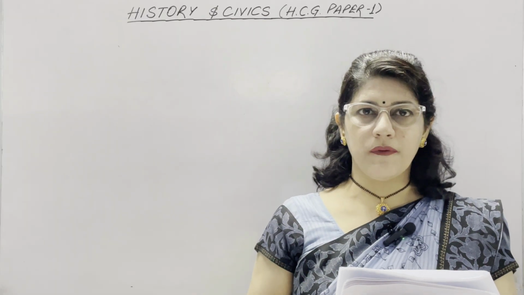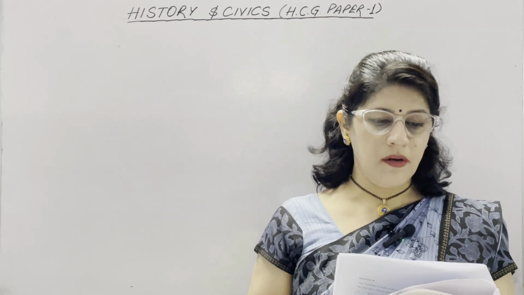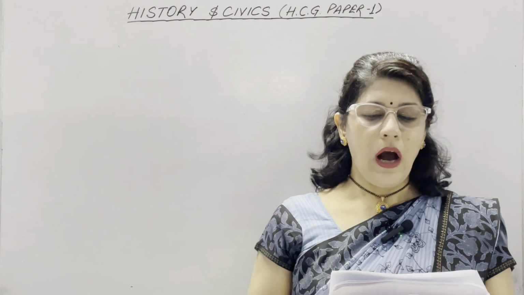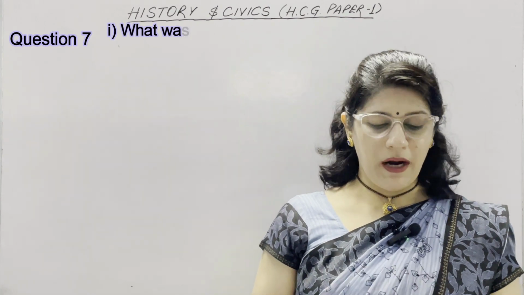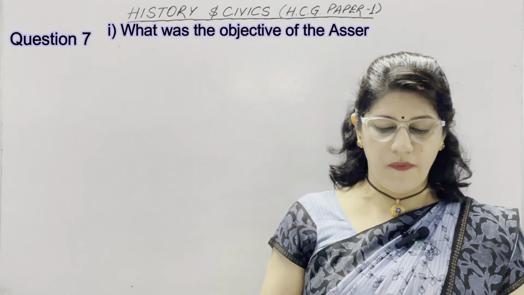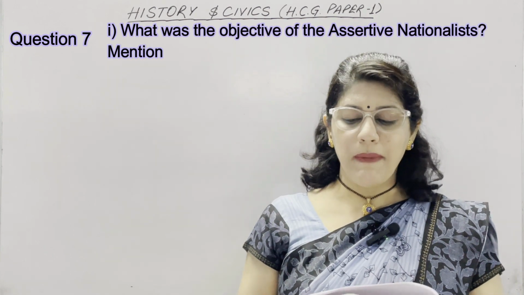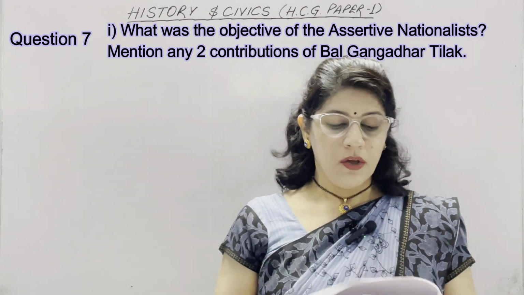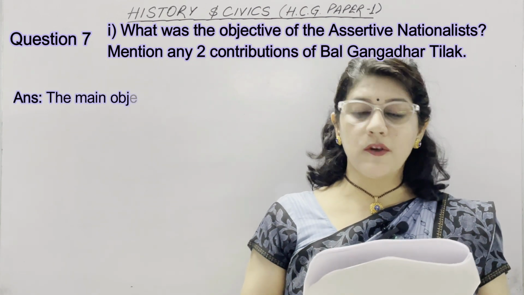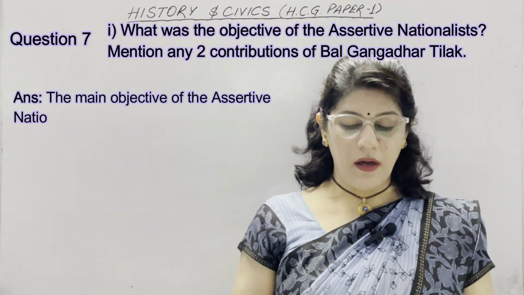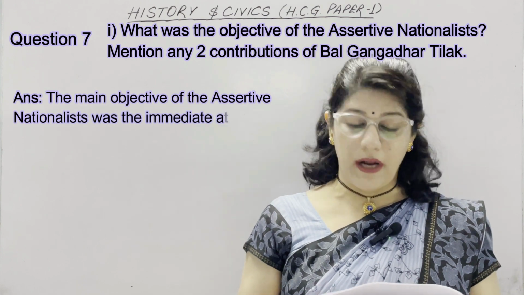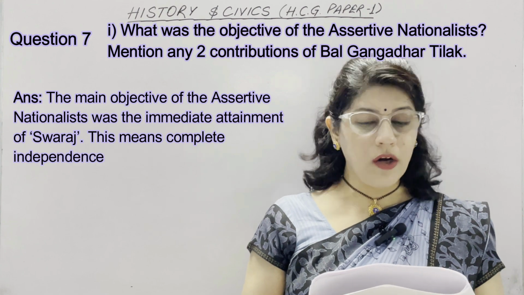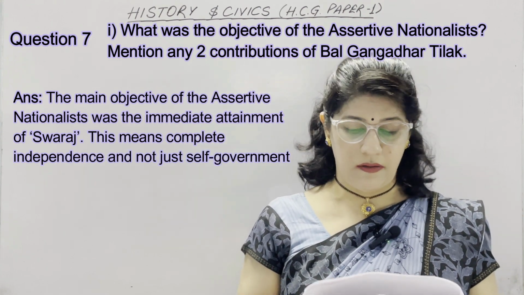Coming to the second question of this section, which is question number 7: with reference to the first and second phase of the Indian national movement, answer the following. Our first part is, what was the objective of assertive nationalists, and mention any two contributions of Bal Gangadhar Tilak. First, the main objective of the assertive nationalists was the immediate attainment of Swaraj. This means complete independence and not just self-government.